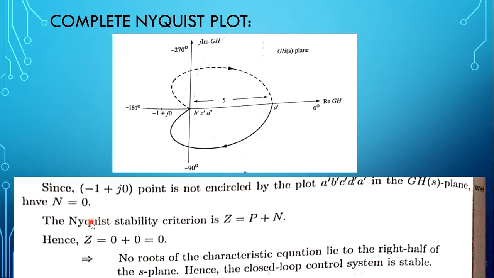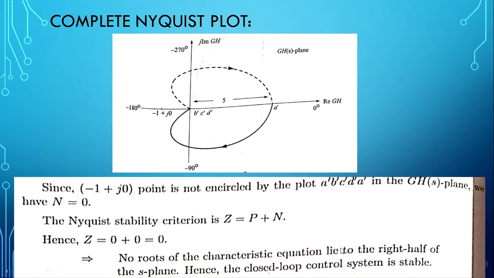The Nyquist stability criterion is Z equals P plus N. N is 0 as per this Nyquist plot, and there is no pole lying on the right hand side of the S plane as per the given open loop transfer function. So P is 0, so Z is equal to 0. Hence no roots of the characteristic equation lie in the right half of the S plane. Hence the closed loop control system is stable.